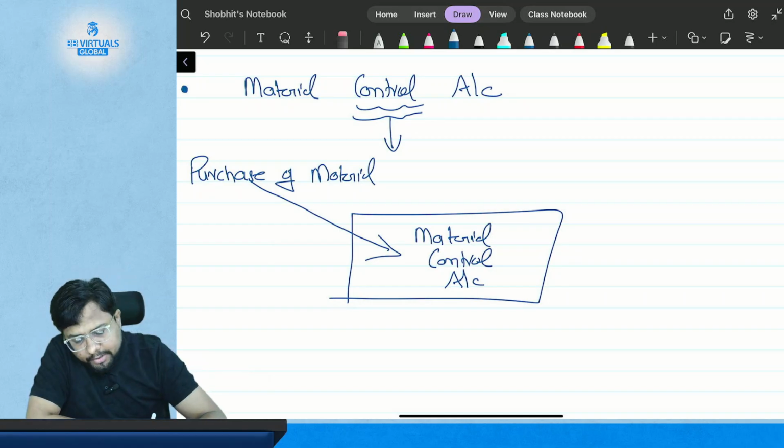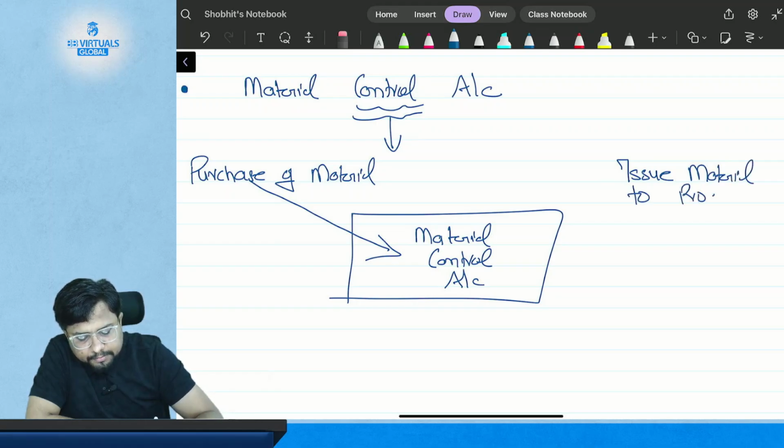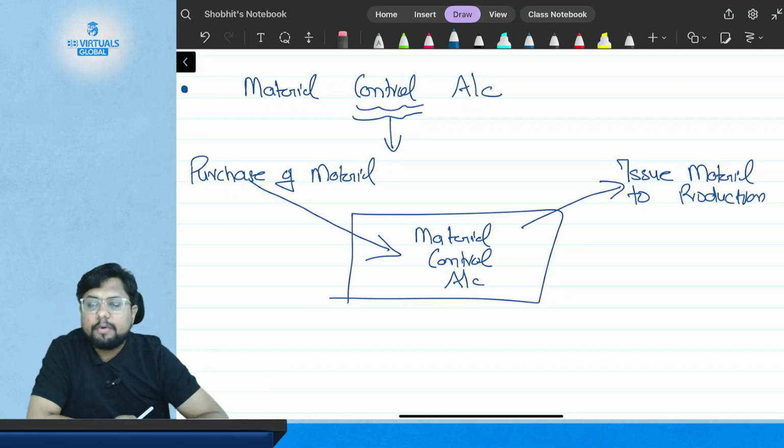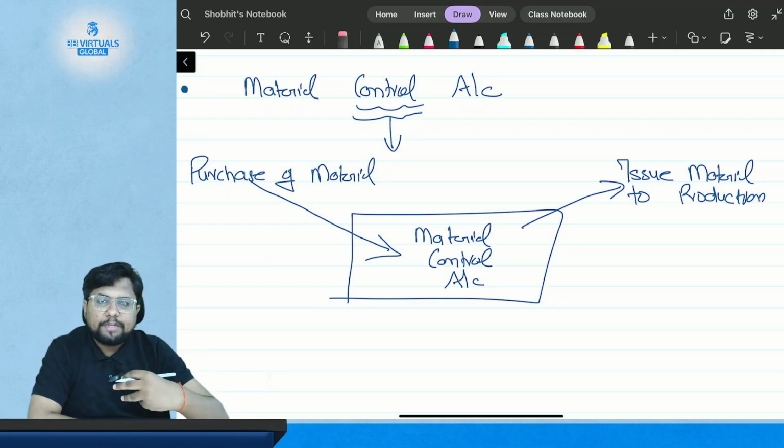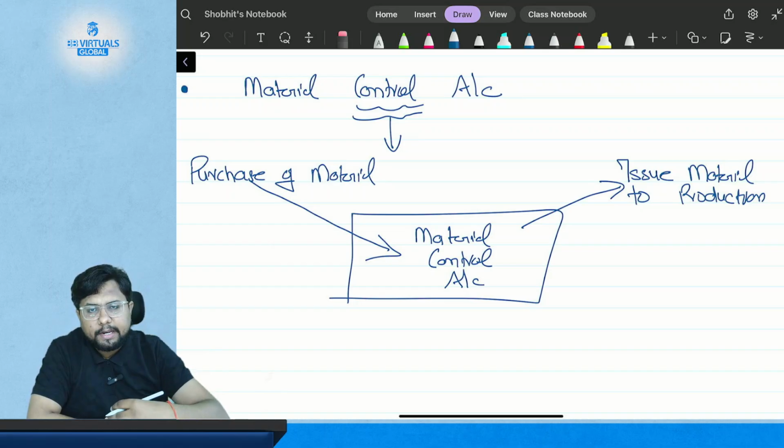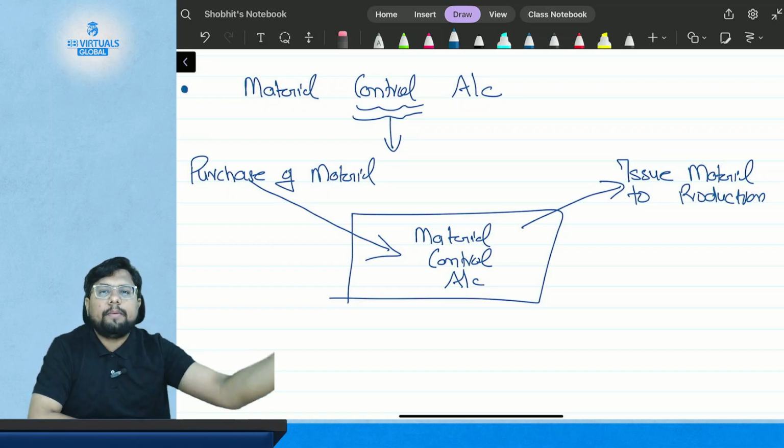And when you issue material to production, it will go out from here. When you purchase the material, it will be in. When you issue the material, it will be out.